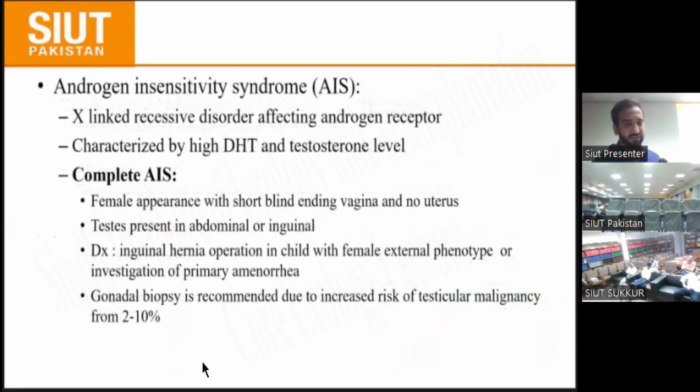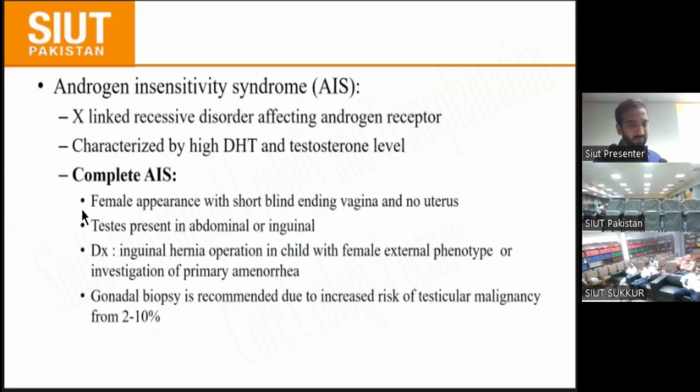And there is androgen insensitivity syndrome. It is an X-linked recessive disorder affecting the androgen receptor, characterized by high dihydrotestosterone and testosterone levels. Testosterone is also present, but there is a defect in the action of the androgen.